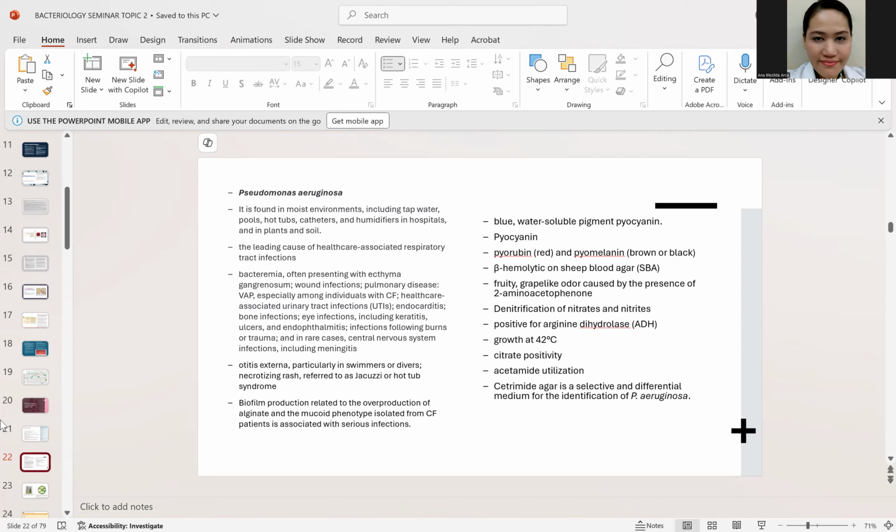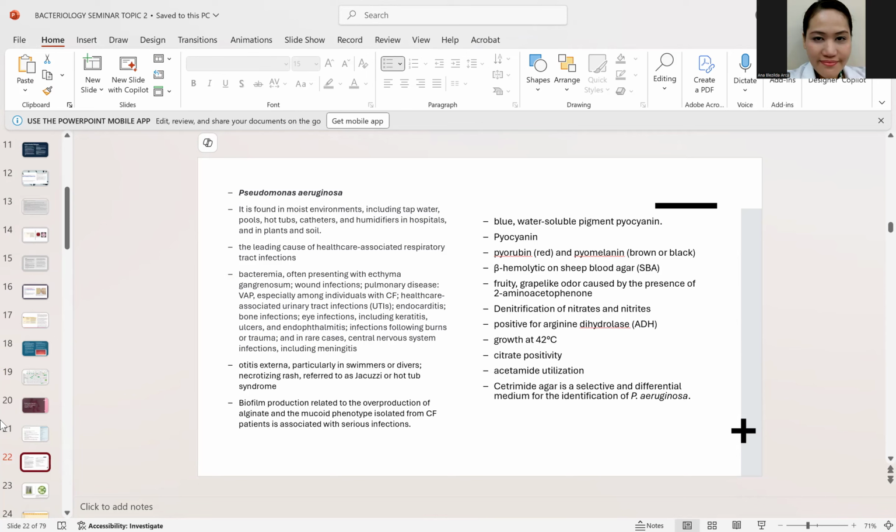Okay? Now, when it comes to ventilator-associated pneumonia, Pseudomonas aeruginosa is not alone. You can also isolate Acinetobacter baumannii and of course Stenotrophomonas maltophilia. All three of those are known to be popular nosocomial pathogens, particularly in warm season. Like this summer, right? There is a lot of Pseudomonas aeruginosa in hospitals now.